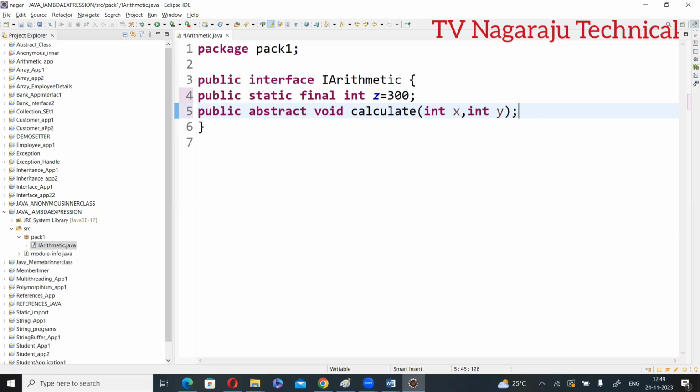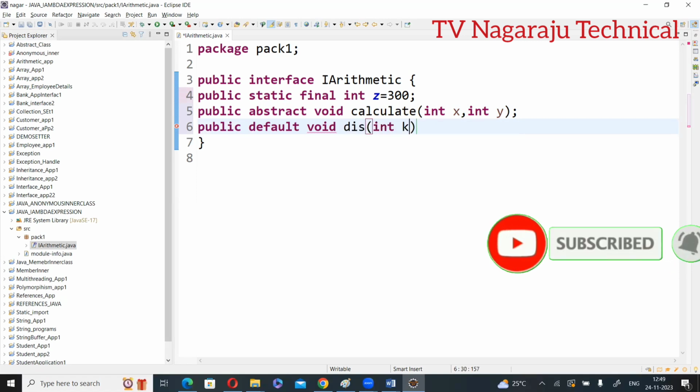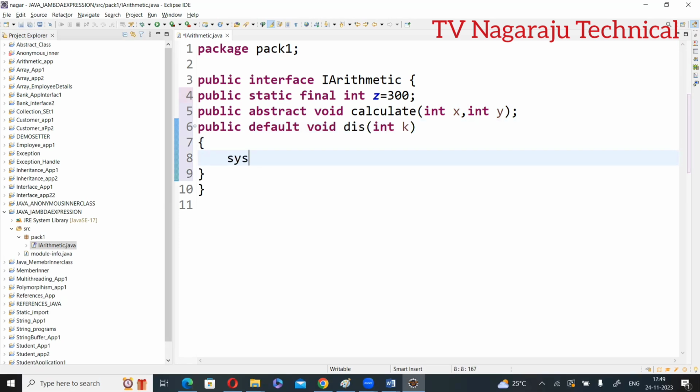If you have a lambda expression, that lambda expression implements the abstract method of the interface. That interface consists of only one abstract method. Along with it, if you want, you can write a default method or static method, not a problem. For example, void dis of int k. So you can write a regular default method.